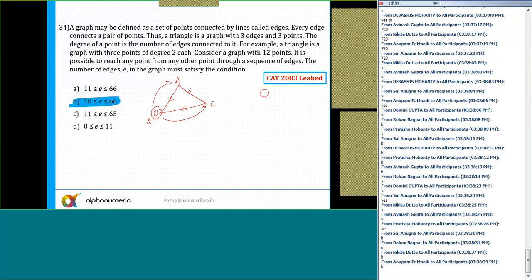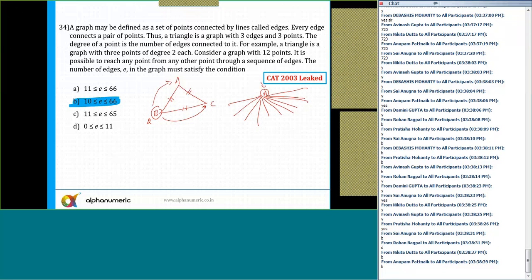Now there are 12 points. So let's say there is a point here, and I'll say 12 points. Let's say this is point A. So I can say 1, 2, 3, 4, 5, 6, 7, 8, 9, 10, and 11. So these are the remaining points. So the minimum number of edges will be nothing but 11, because the question says it is possible to reach from any point to any other point through a sequence of edges. So the minimum number of edges is 11.